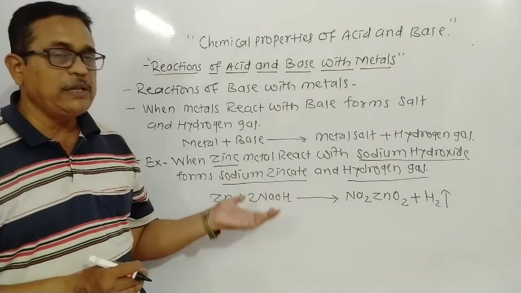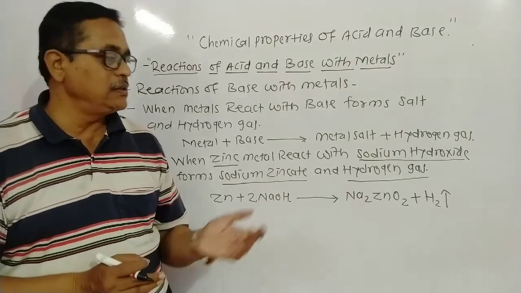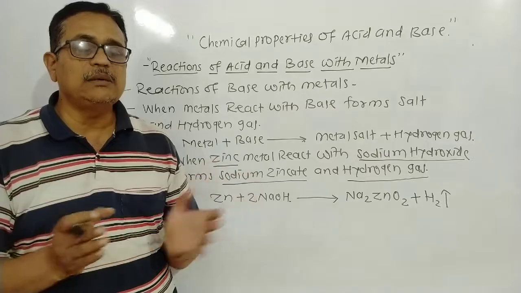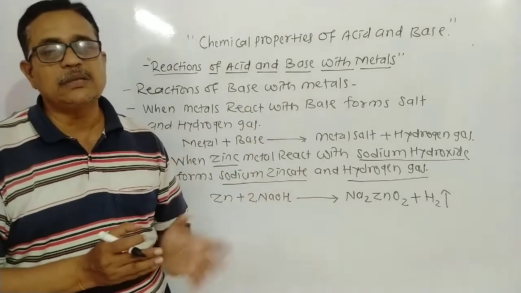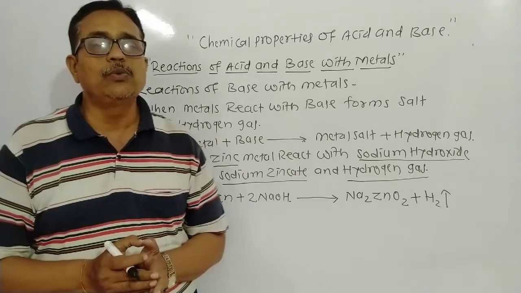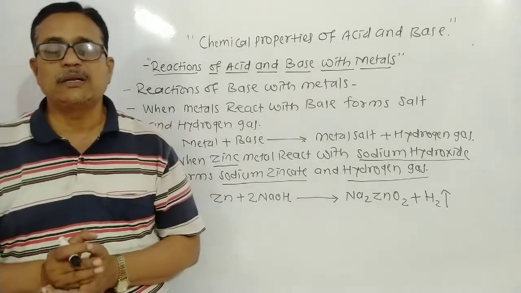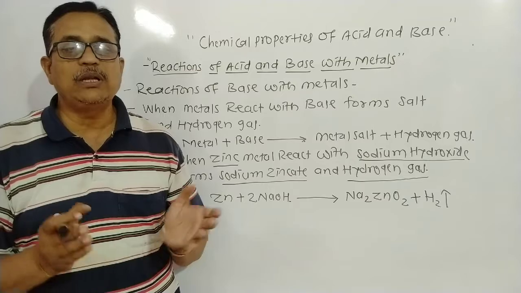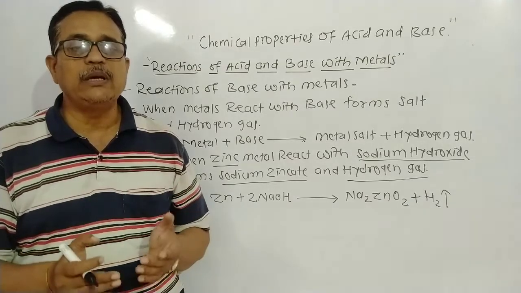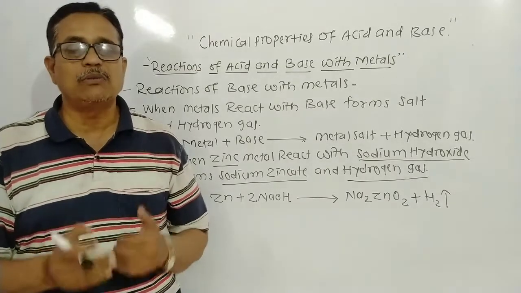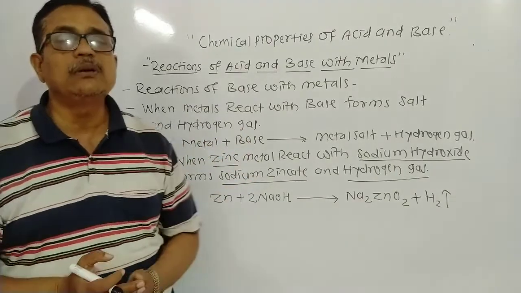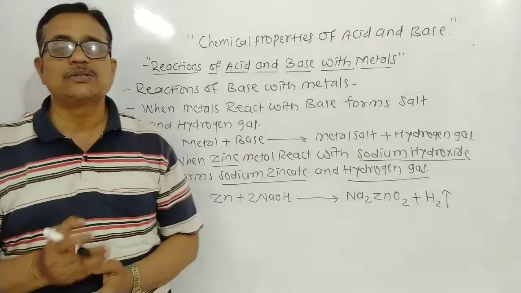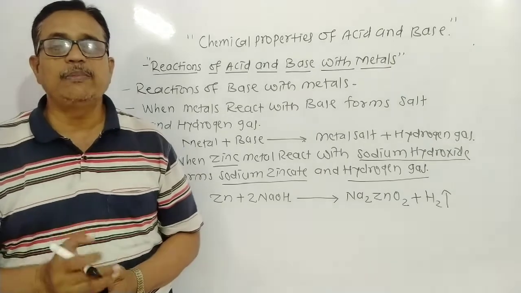Then I will explain three examples. You can write some more examples of metals reacting with acids and metals reacting with bases in your notebook, and practice properly. If you have any doubt, ask me on my personal number or WhatsApp. This is one important topic: the chemical reactions of acids and bases with metals.